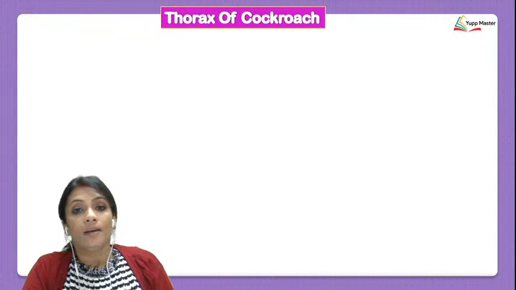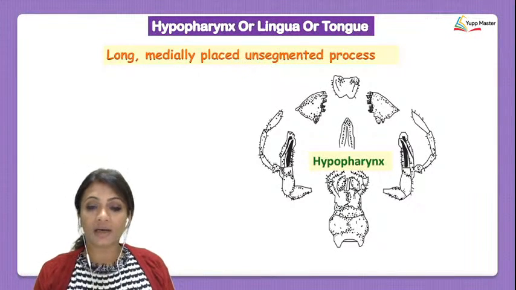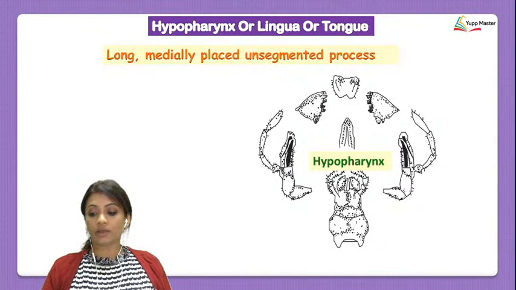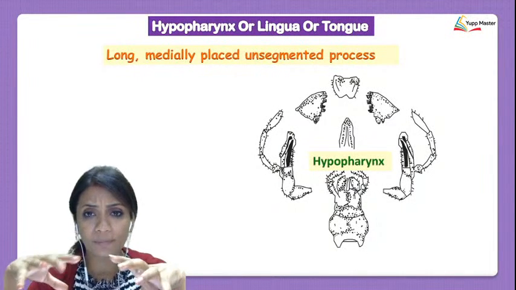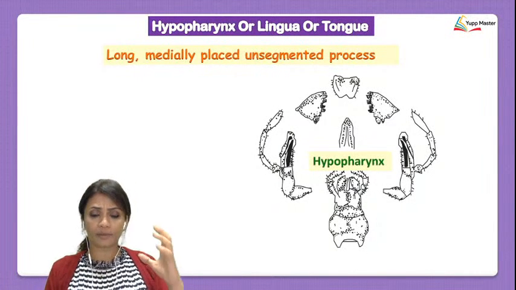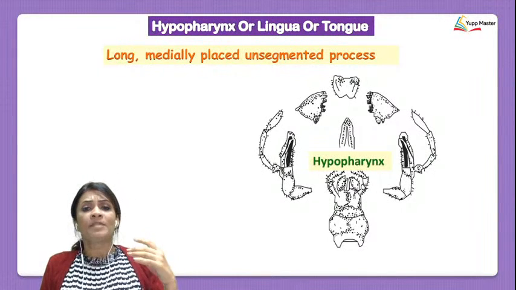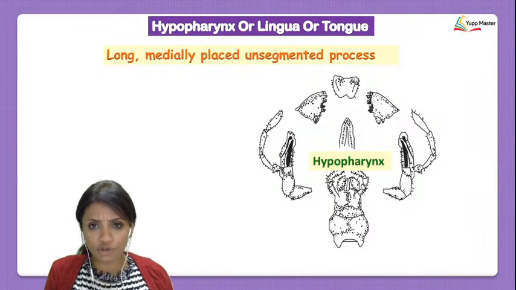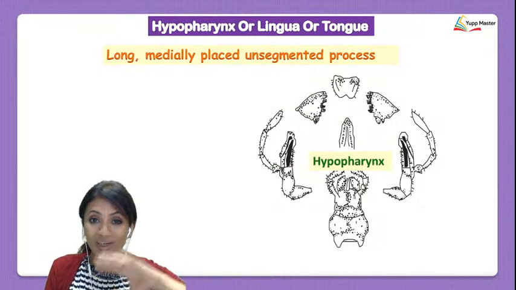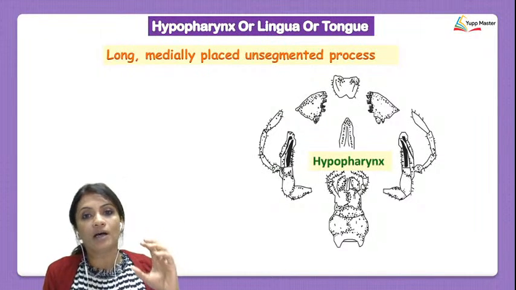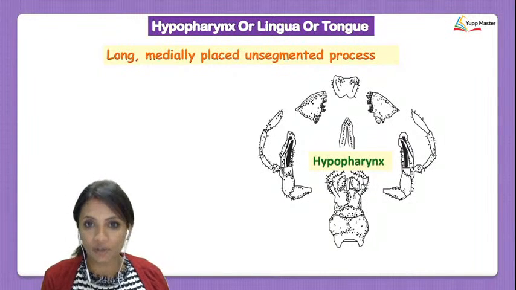Now until now we've learnt about the head of the cockroach. We learnt about the eyes, the antennae, the fenestrae, and also the mouth parts. So basically this was a whole insight into only the external morphology of the head of the cockroach.